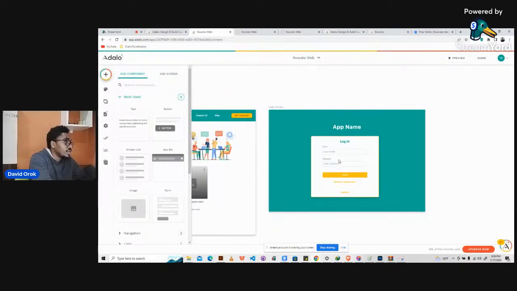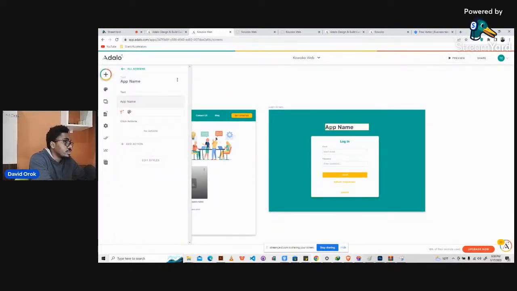So we created it, right? So we can put our app name here. We can call it Kowoko, right? Kowoko, so we have it there. Shift it a little bit to the center. All right, so then the next thing we can do is, what else do we do? All right, so this is the login screen.